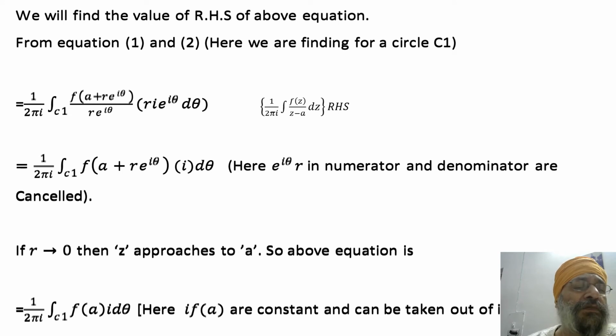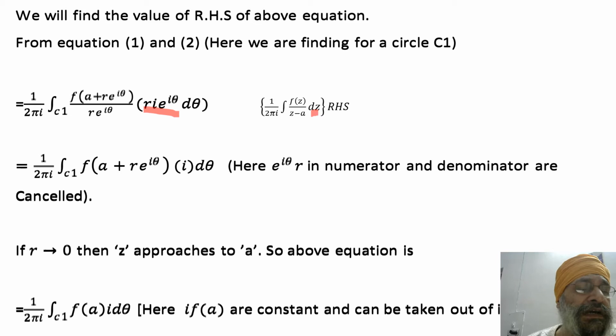Now, from equations 1 and 2, here we are finding for the circle C1. You can see here, this is the basic integral, 1 by 2 pi i, f(z) by (z minus a) dz. That is the right hand side. We have to prove this is equal to the left hand side. Now z is equal to a plus r e to the power i theta, that we have put. Now the denominator z minus a will be equal to what? r e to the power i theta. And what is the value of dz? This is the value of dz.